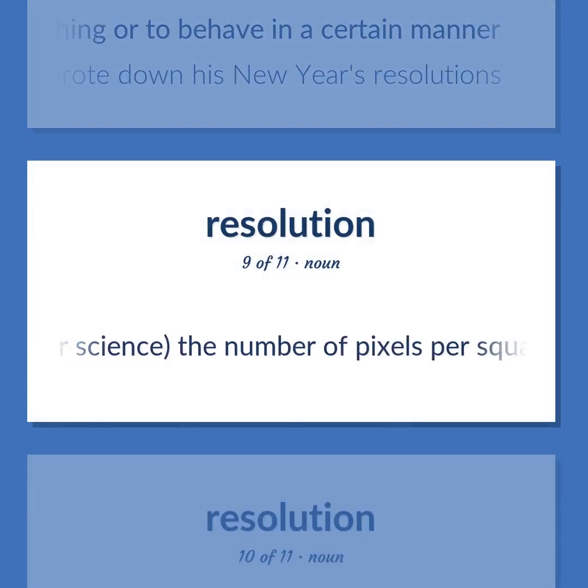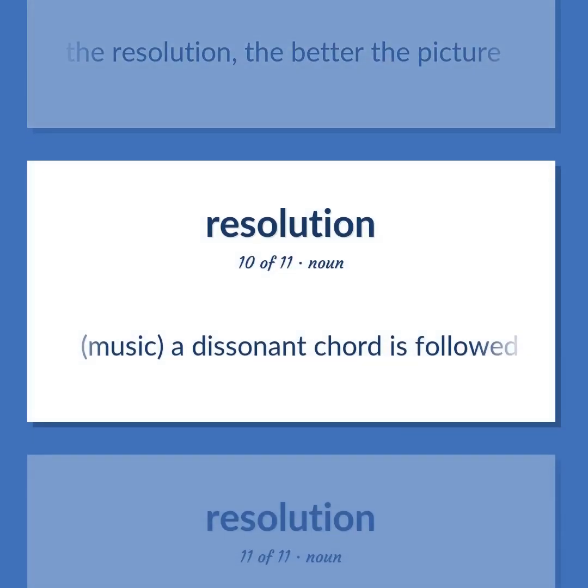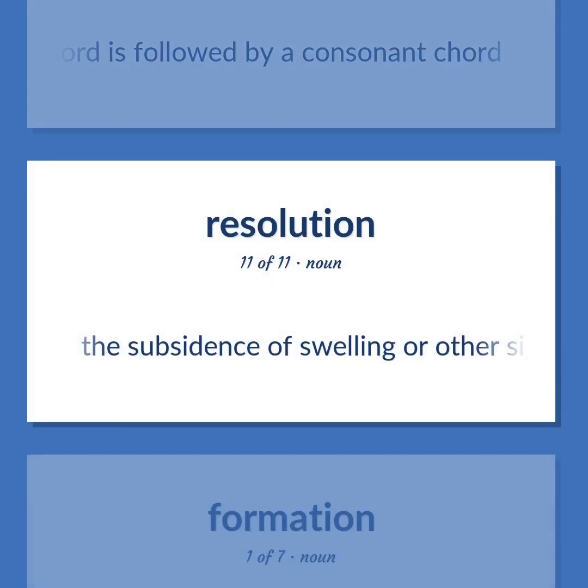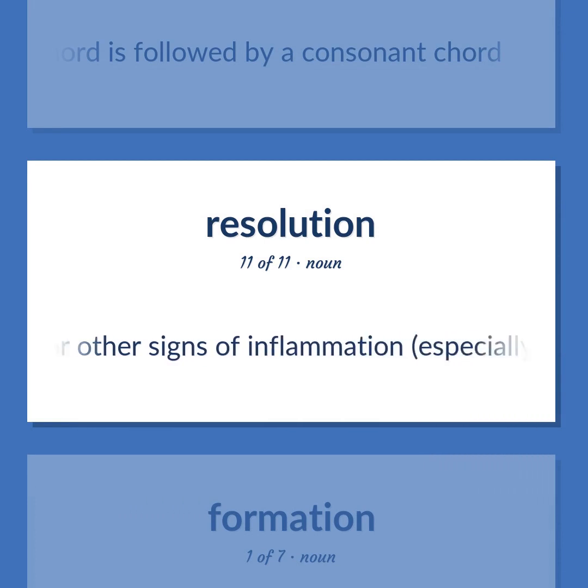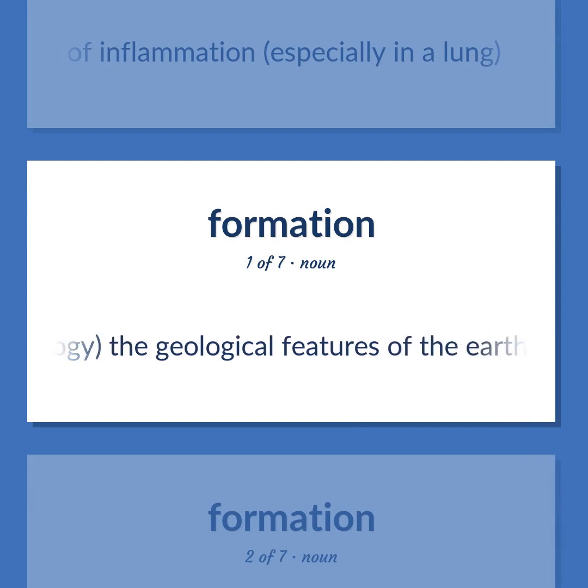Computer science. The number of pixels per square inch on a computer-generated display. The greater the resolution, the better the picture. Music. A dissonant chord is followed by a consonant chord. The subsidence of swelling or other signs of inflammation, especially in a lung. Geology, the geological features of the Earth.